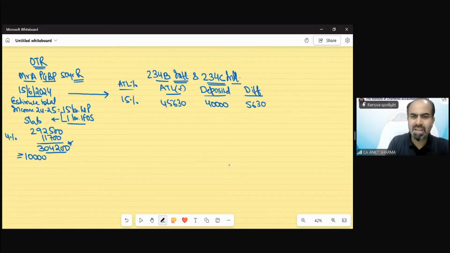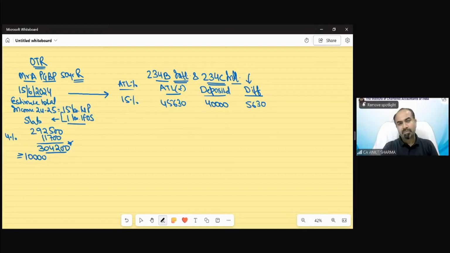It is possible that he deposits the full amount, but it is not mandatory that the question will say he deposited the full value. Suppose the question says he just deposited 40,000 out of this 45,630. So the difference is 5,630. Whatever the difference is over here, this is going to be charged 234C interest.